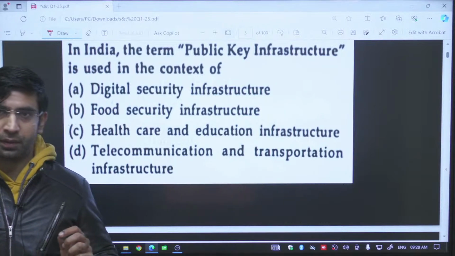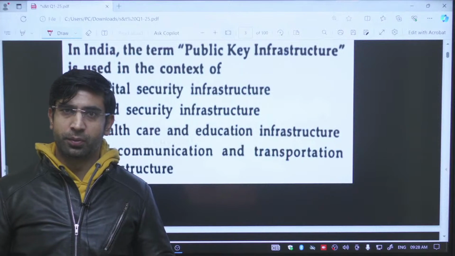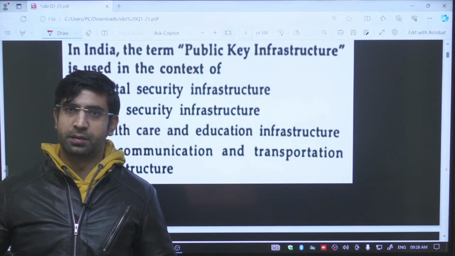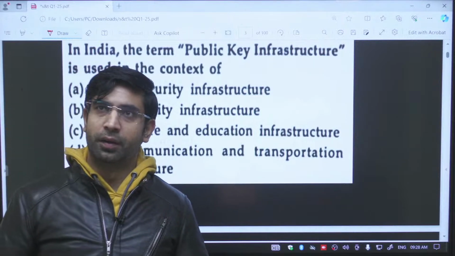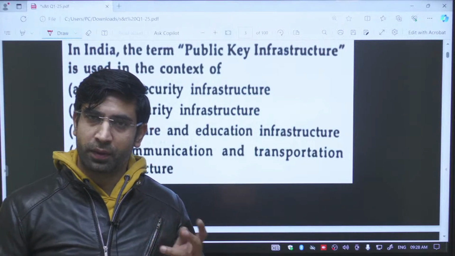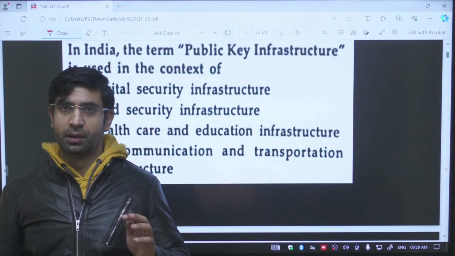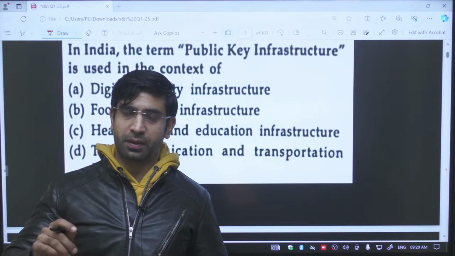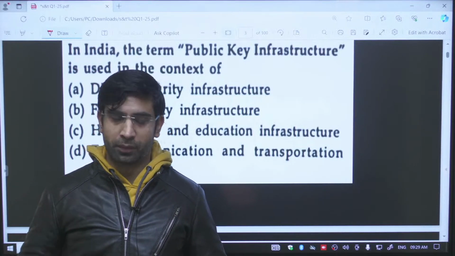What are digital signatures? Digital signatures are the equivalent versions of the manual or physical signatures. This is recognized under the IT Act 2000. Under the IT Act, there are certifying agencies which provide digital signatures to individuals. Those digital signatures work through public key and the private key. What is the public key and the private key?